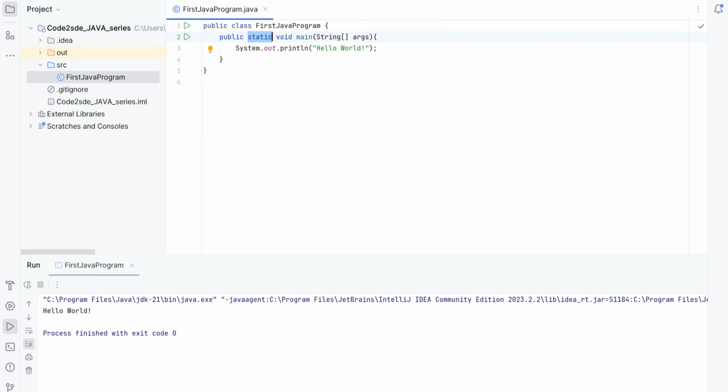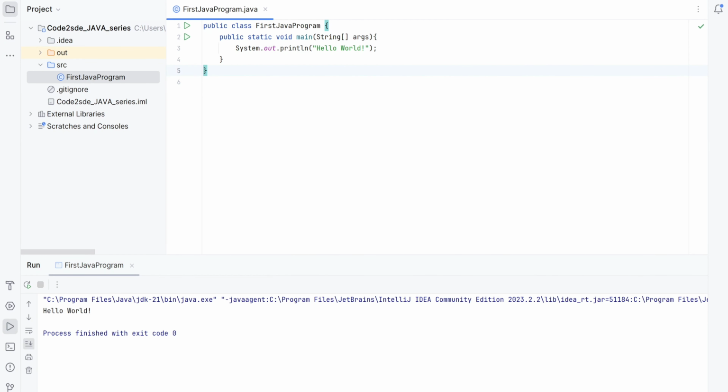Static, why is this main method static? This is one of the interview questions. It is static because the JVM internally invokes this main method, and we don't want the JVM to first create an object of this class and then call the main method through that object. To make it so that the JVM can invoke this method directly, we make it static so that it belongs to the class, not to an object.